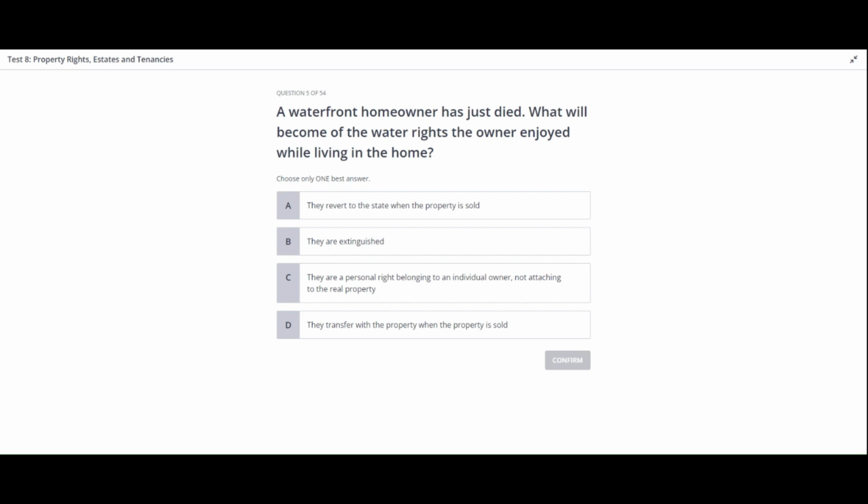Take your time to carefully consider the question. Think about what happens to the water rights after the homeowner's passing. When you're ready, make your selection.